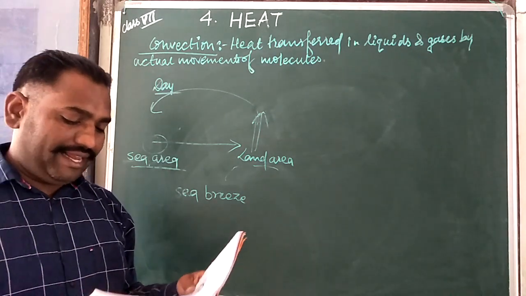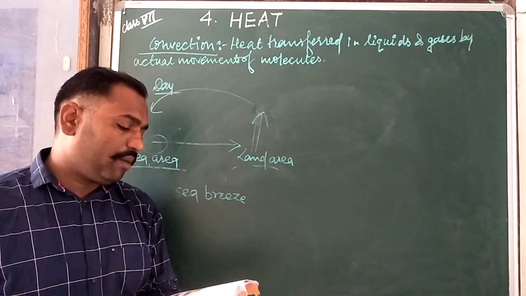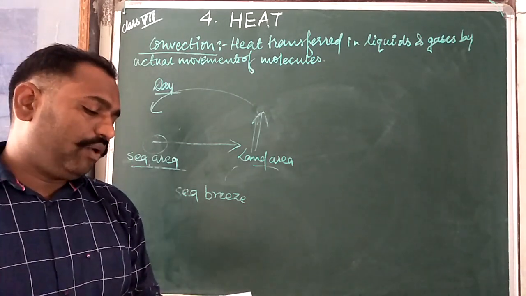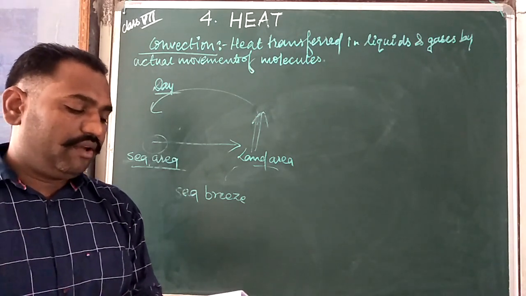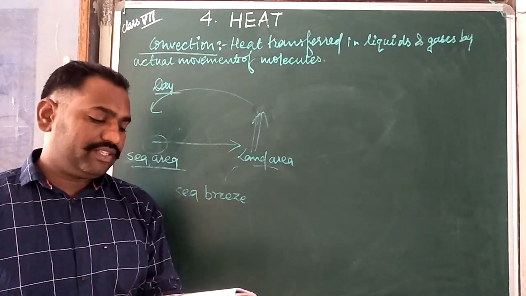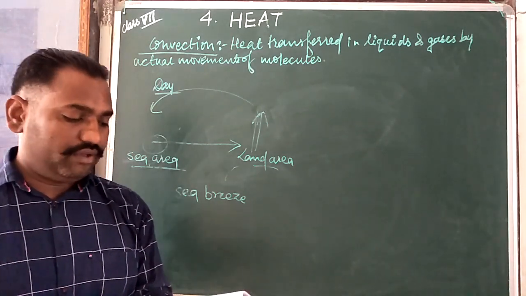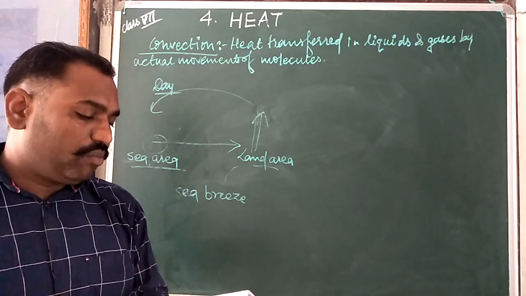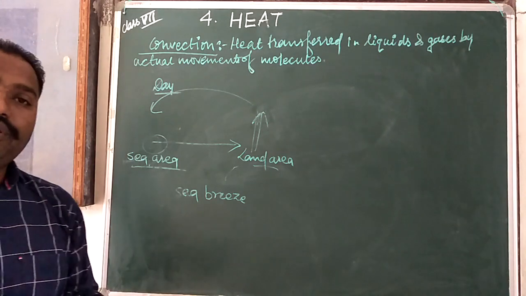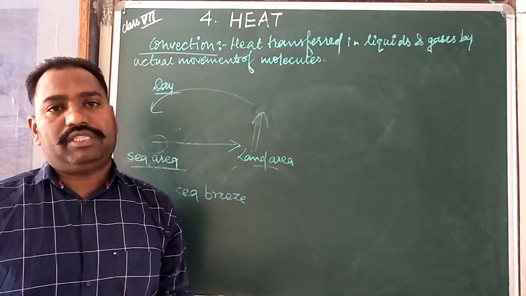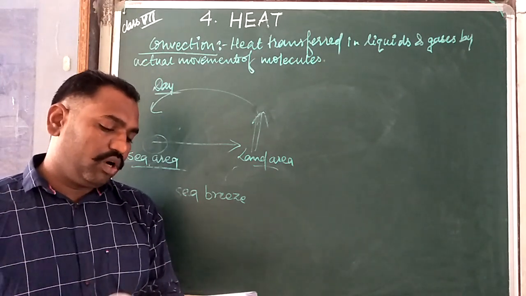Okay, now the radiations. The transfer of heat energy from a hot body to a cold body directly, without heating the space in between the two bodies, is called radiation, and the energy so radiated is called radiation energy. Radiation is the fastest mode of transfer of heat from a hot body to a cold body. Radiation means like the sun radiations we are getting from the sun. So this is the fastest mode of heat transfer from a hot body to a cold body.